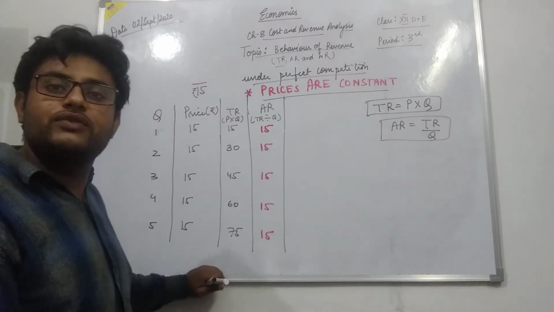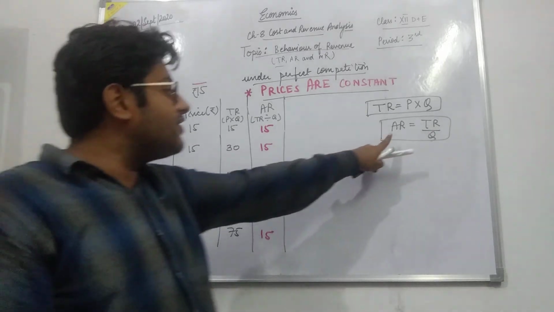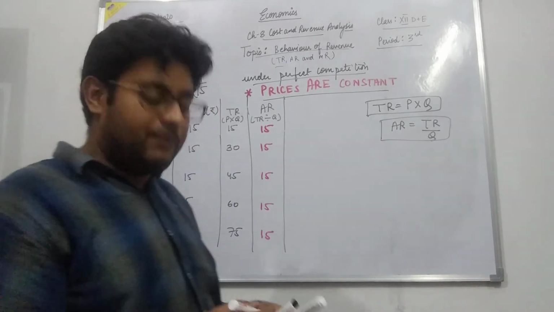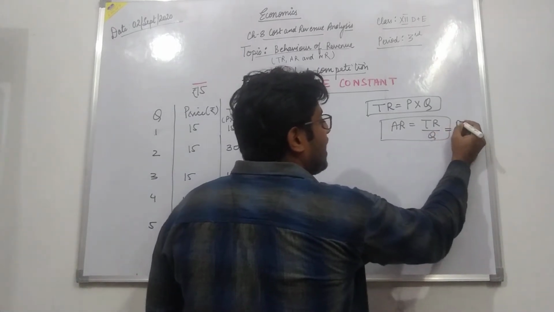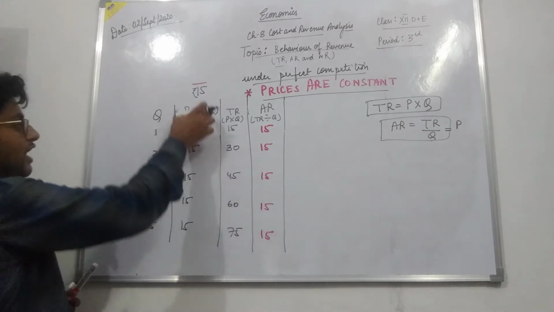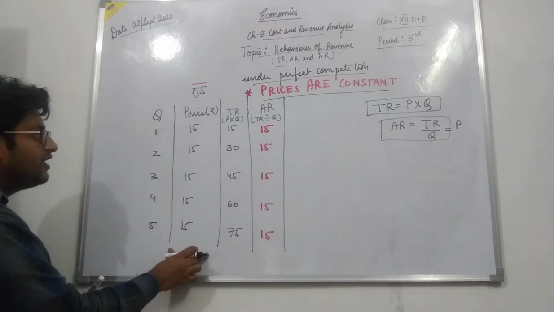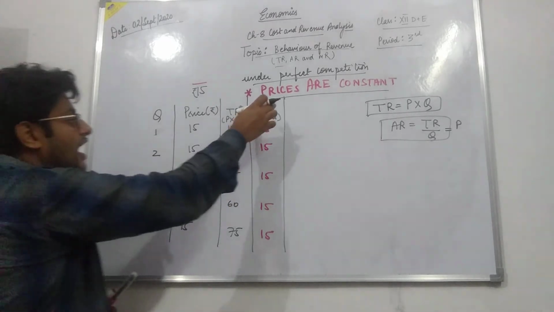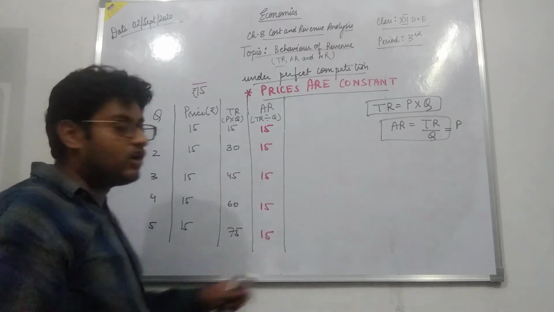I have told you when I started the chapter, I have proved that average revenue is nothing but the price. That is why my average revenue and my prices are equal. Prices are 15 at all levels of output, and average revenue is also 15 at all levels of output.